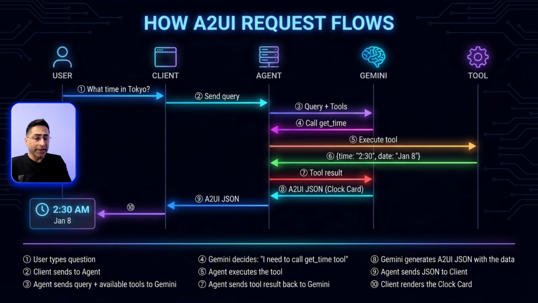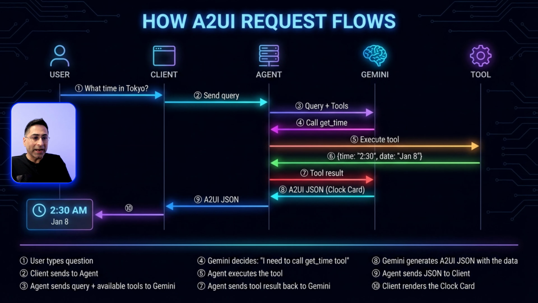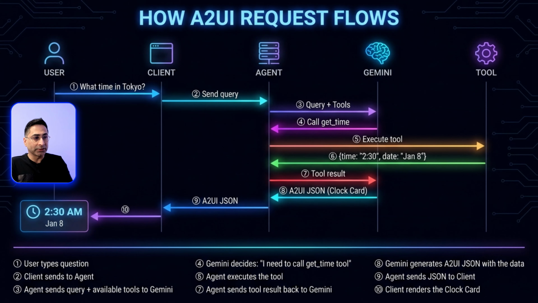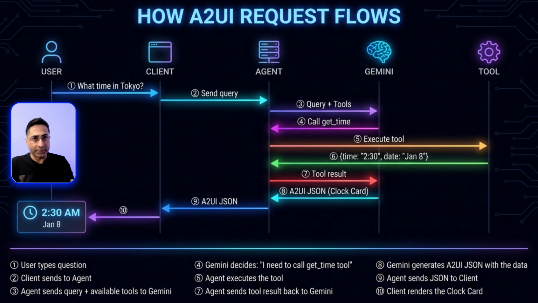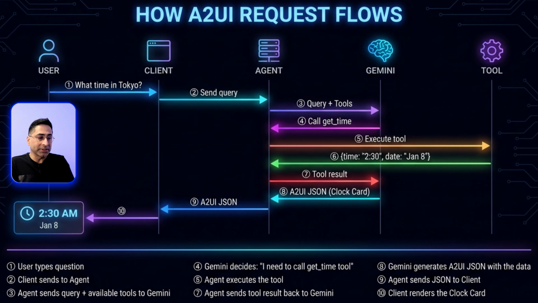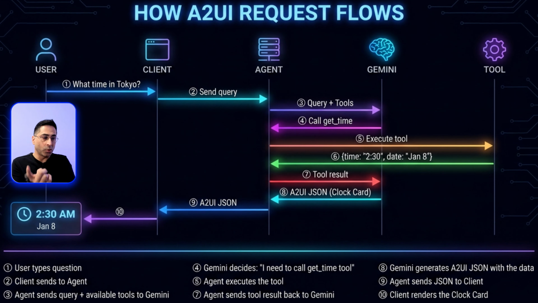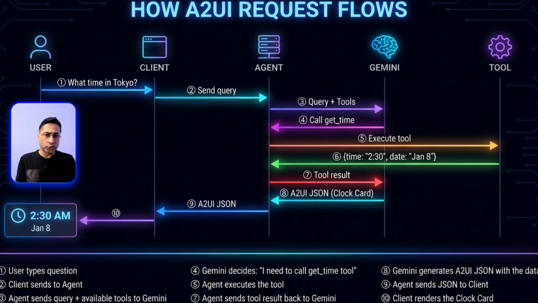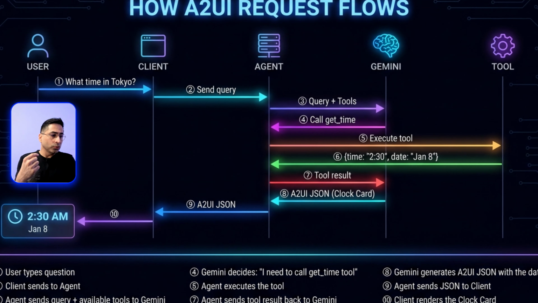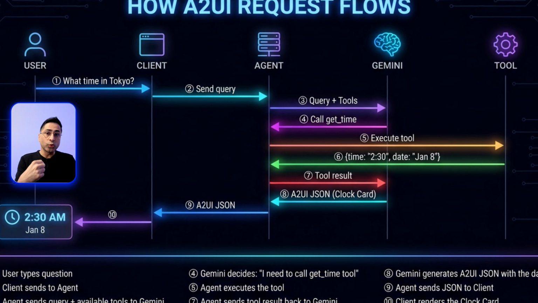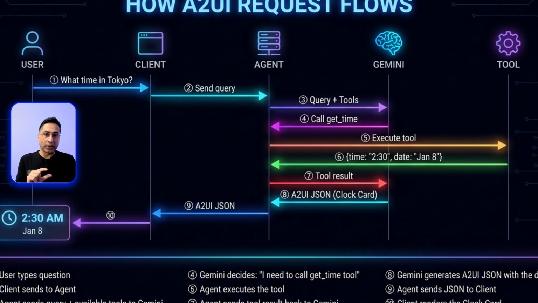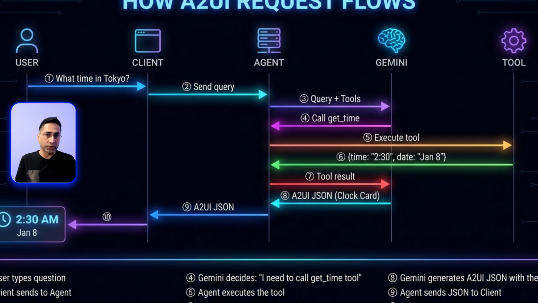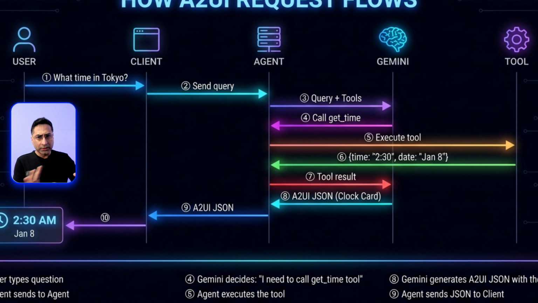So now what you're seeing is really how the A2UI request flows. Basically the user asks a question, and in our demo, we asked what time is it in Tokyo. Then the client sends the query. The client would be the application, whatever application is built on whatever platform. It sends the query to the agent. Now the agent, instead of responding immediately, will do the tool calling and all of those things. Whatever ADK is supposed to be doing, it will do that. But then it would also call the A2UI tool, which will generate the clock card, right? So that is what is being generated as an output instead of you just getting a normal time output. So that is the flow, and hopefully this flow is pretty clear.